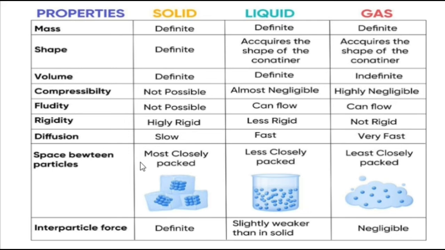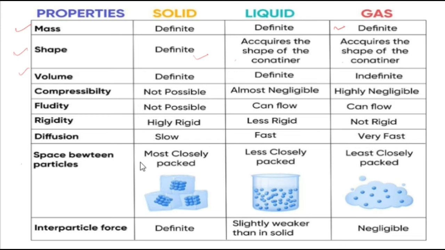I don't think that I need to explain all these properties of all these three matters, but it is quite important when we consider the exam point of view. So you can either pause the slide or take a screenshot of this. Alright. So the mass of solids is definite. In case of liquid also the mass is definite, and in case of gases also the mass is definite. But when we talk about the shapes, the solid has definite shape, whereas liquids and gases, they acquire the shape of the container they are filled in. All these are easy, right? So I want you to read it on your own.